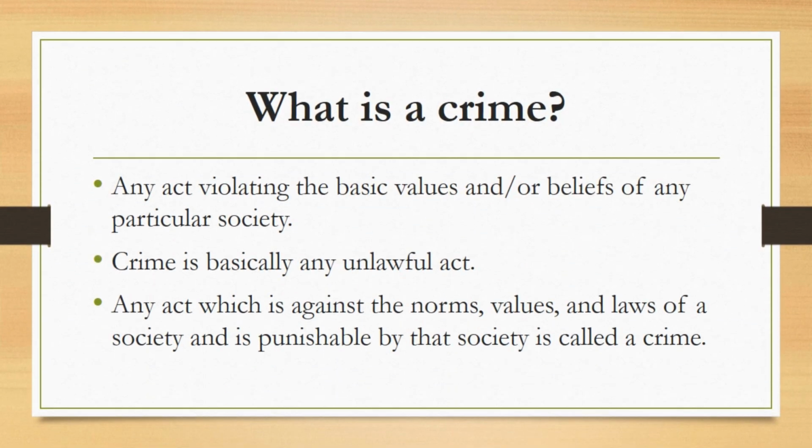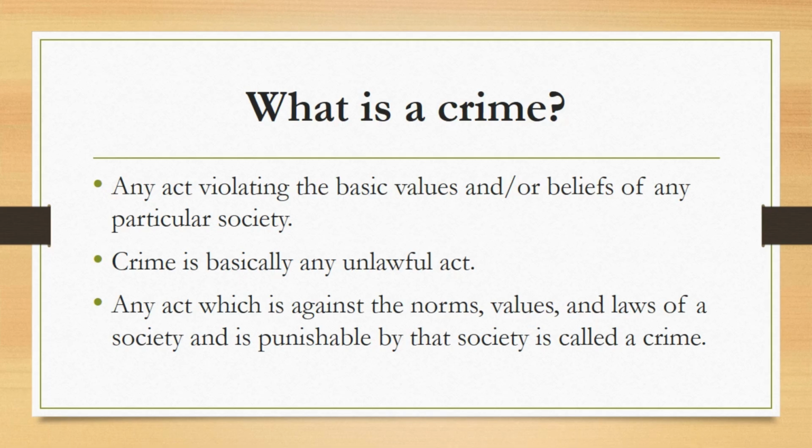First of all, what is a crime? In simple words, we can define crime as any act violating the basic values and/or beliefs of any particular society. These values could be in the form of proper law in that particular society.